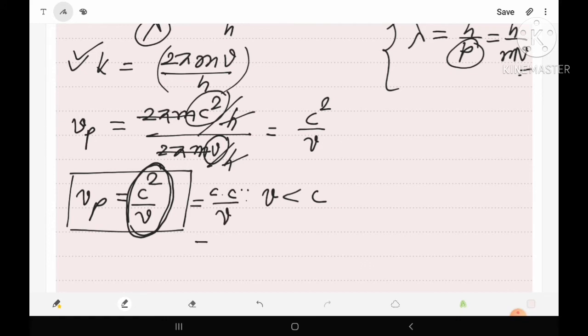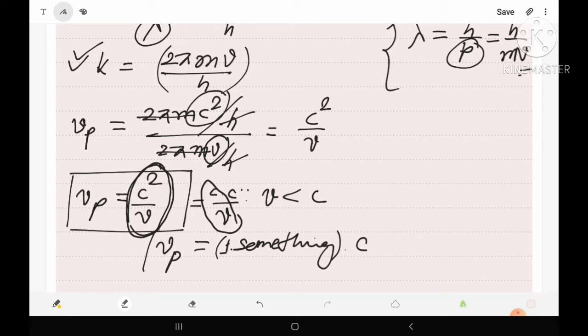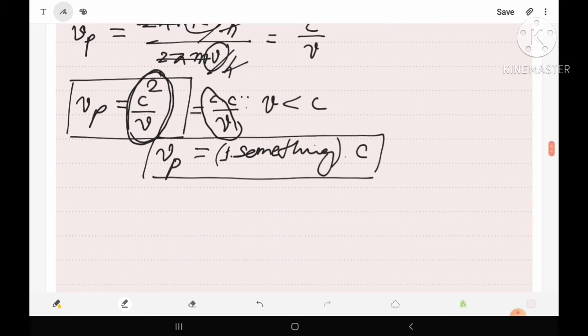Now obviously if we divide c by v, then the quantity will be more than 1, suppose 1 point something, into c. Then obviously the wave packet's velocity, or we can say the phase velocity, is more than the speed of light c, which is impossible.